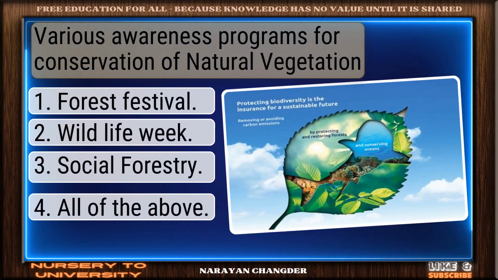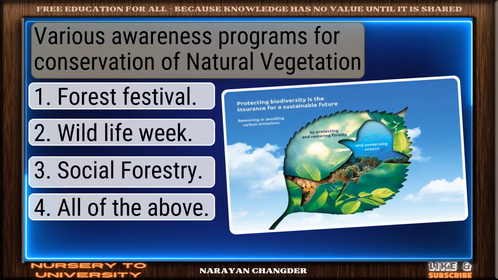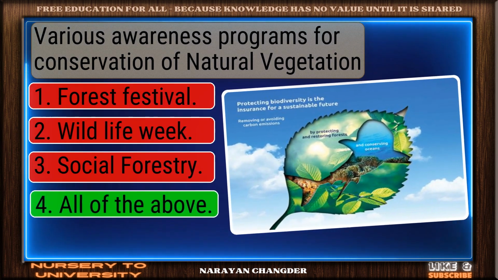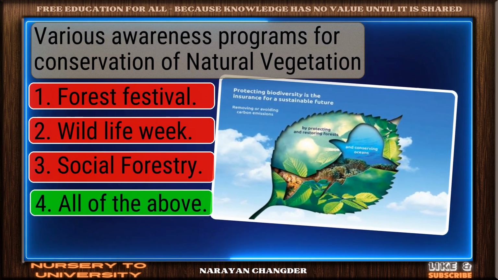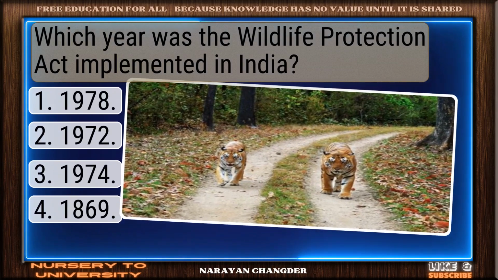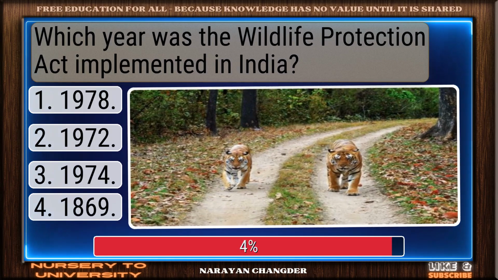Question number 127. Various awareness programs for conservation of natural vegetation. Good thinking. All of the above is the right answer. Question number 128. In which year was the Wildlife Protection Act implemented in India?